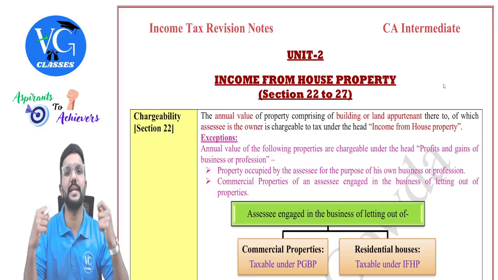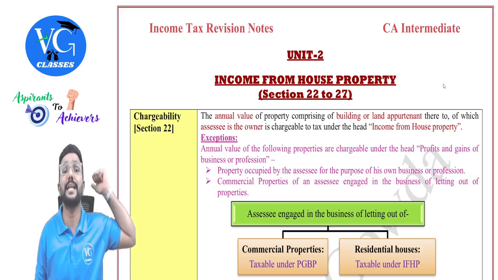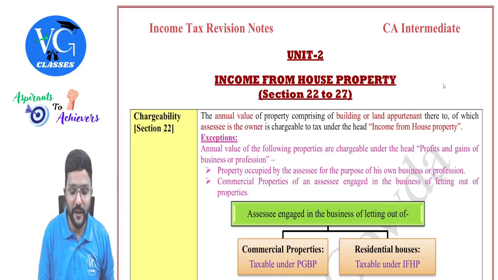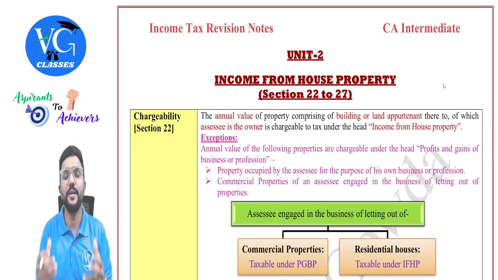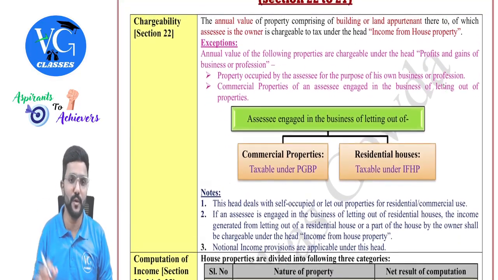Sir, what if there is only land which is let out for parking purpose? So if there is any land without building which is let out, then income from such letting out of land will be taxable under the head other sources, guys. Got it? Yes, sir. Then there are a few exceptions where the annual value of the property will be taxable under the head PGBP and not income from house property.